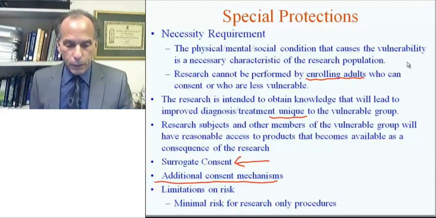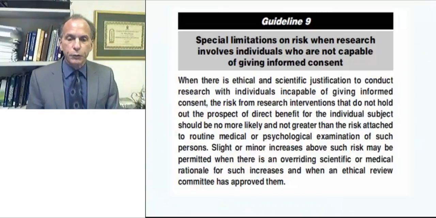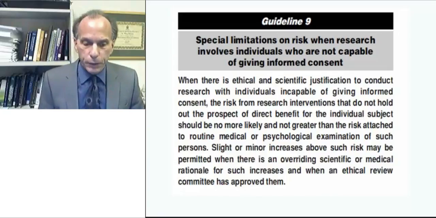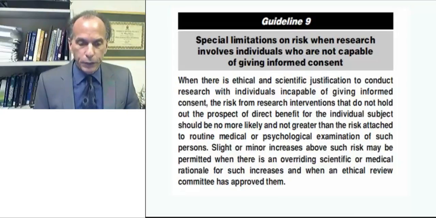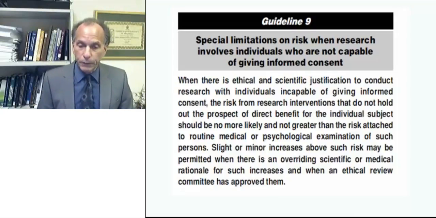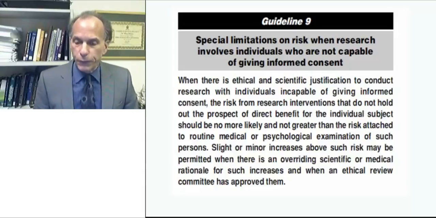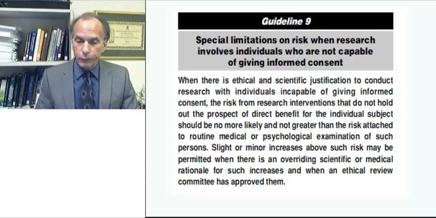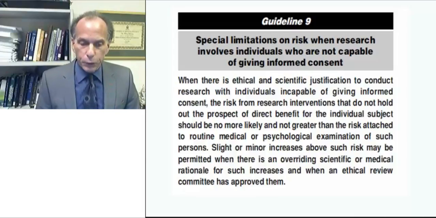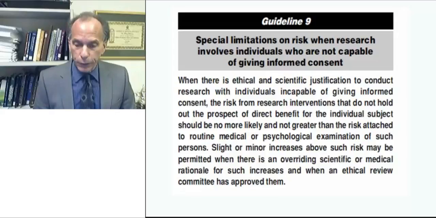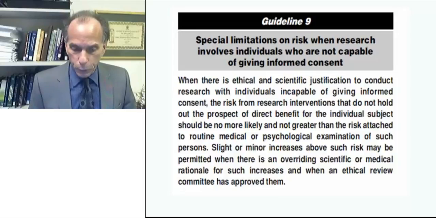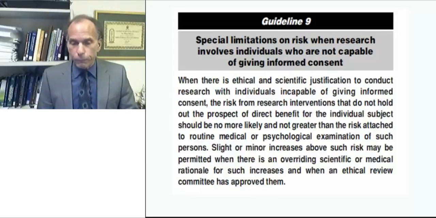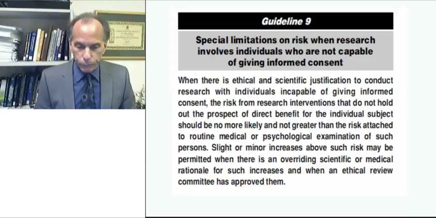Another protection mechanism involves limitations on the risk of the study. Fleshing out this concept of special limitations on risk comes from the CIOMS guidelines, number 9. It states: when there is ethical and scientific justification to conduct research with individuals incapable of giving informed consent, the risk from research interventions that do not hold out the prospect of direct benefit for the individual subject should be no more likely and not greater than the risk attached to routine medical or psychological examination of such persons. This is one definition of minimal risk.